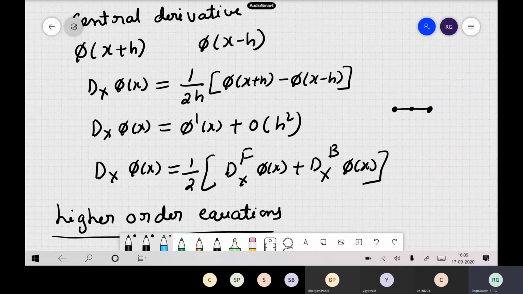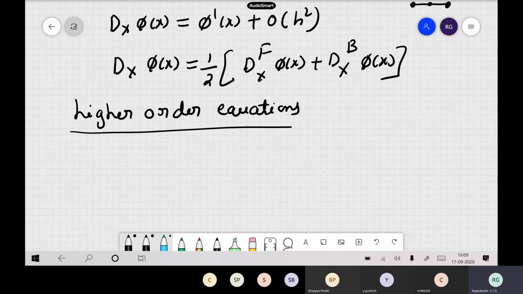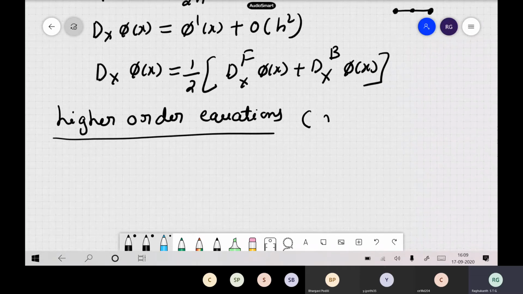Sometimes, if you want better results, you can go for even higher order approximations. That means you can include more number of points. This also you can try. I will not go into the details.